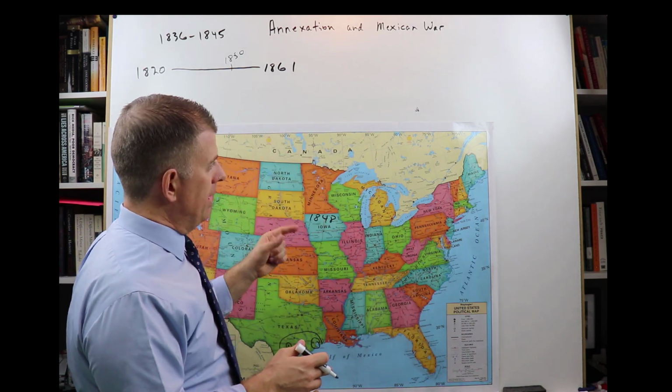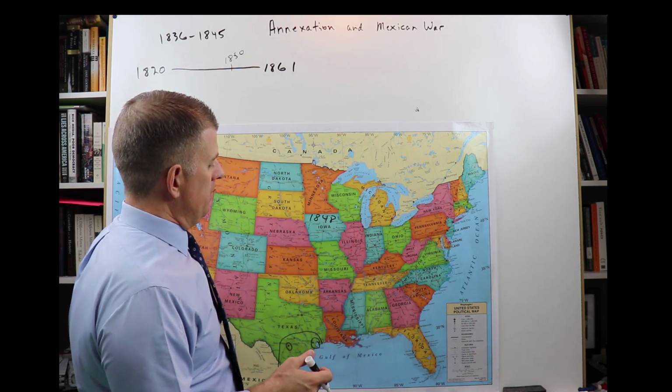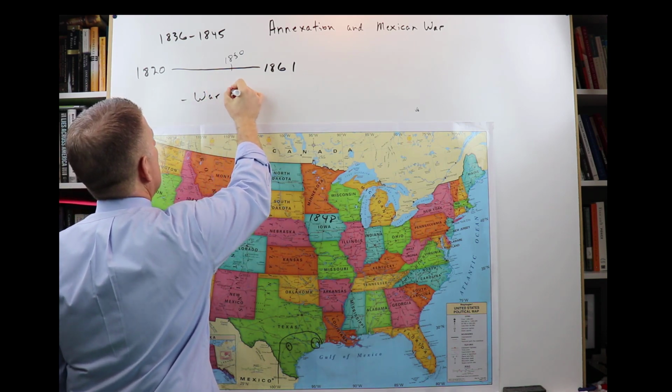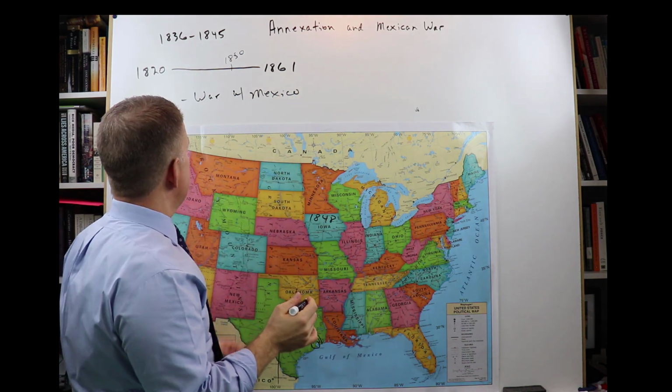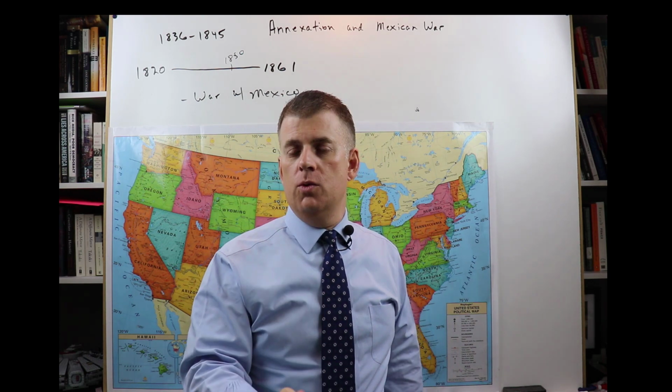So that was one issue. The balance of power in the Senate changed, all right? 1845 would have come in. The other issue was war with Mexico. So in 1836, they did not want the U.S.